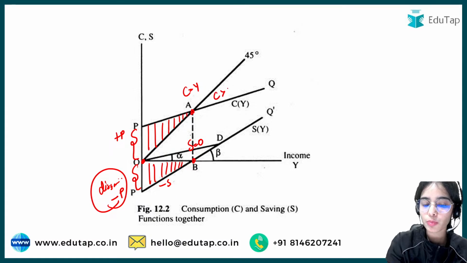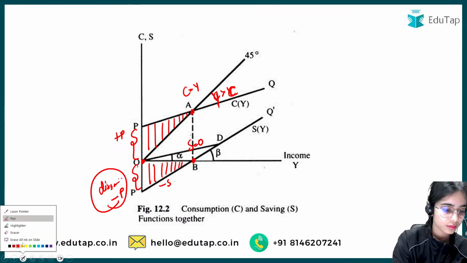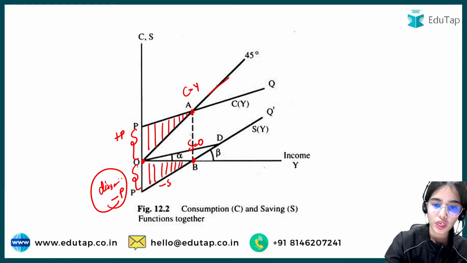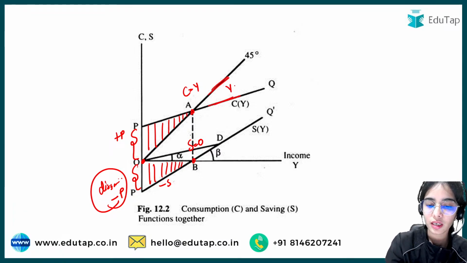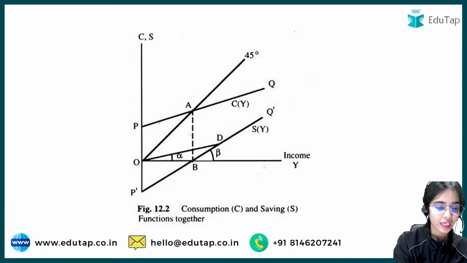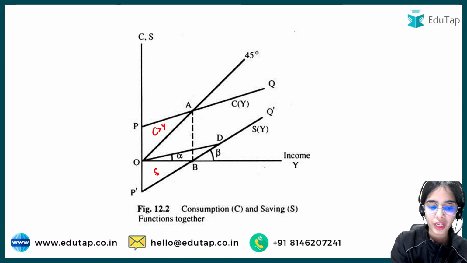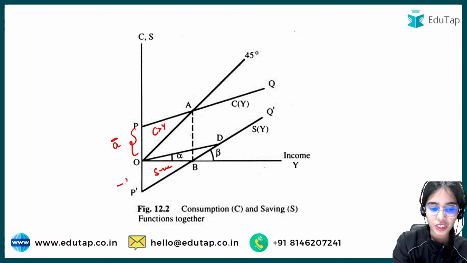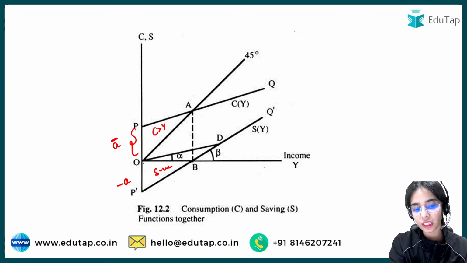When your income is greater than consumption, then your savings will be positive. When the consumption is greater than income, the savings are negative. That means your total dissaving at the zero level of income is this.